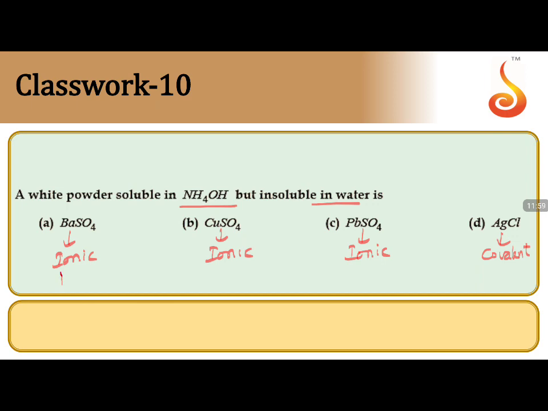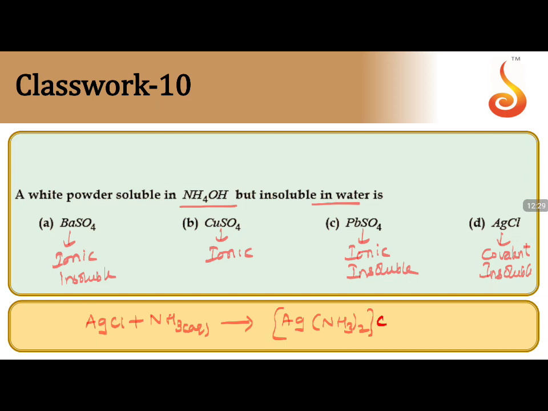Even though this is insoluble, even though it is ionic insoluble, this is also insoluble in water, but this is more insoluble in water. Okay, all are insoluble in water. But when you observe here, who can react with NH4OH? AgCl reacts with NH4OH, excess of aqueous ammonia. It gives a soluble complex, Ag(NH3)2Cl. A soluble complex will be formed.